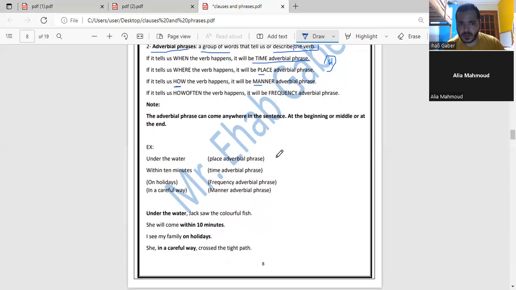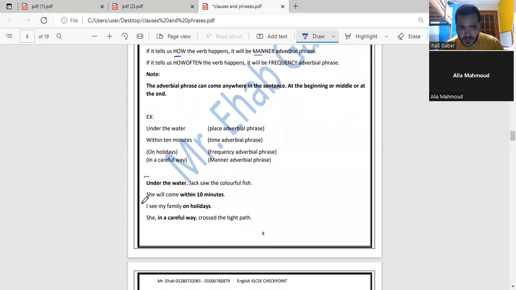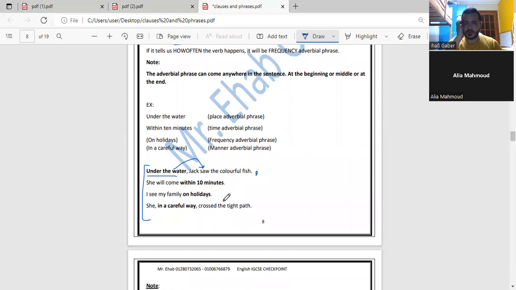For example, let's go to these examples. Under the water, Jack saw the colorful fish. So I think that under the water here, which is used as an opener, is telling us where he saw the fish. So this is called place. Yes or no? Yes. Now I need to go to the following one. Can you please have a go and read out loud? She will come within 10 minutes. Yeah, so within 10 minutes. What kind is it?